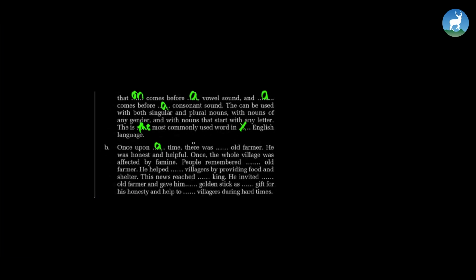Once upon a time, there was an old farmer. He was honest and helpful. Once, the whole village was affected by famine. People remembered the old farmer. He helped the villagers by providing food and shelter. This news reached the king. He invited the old farmer and gave him a golden stick as a gift for his honesty and help to the villagers during hard times.